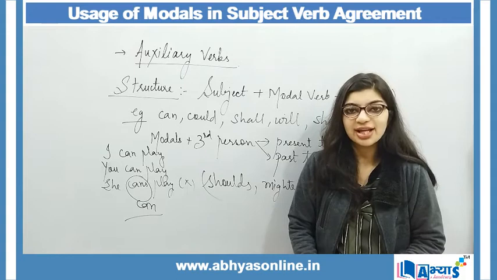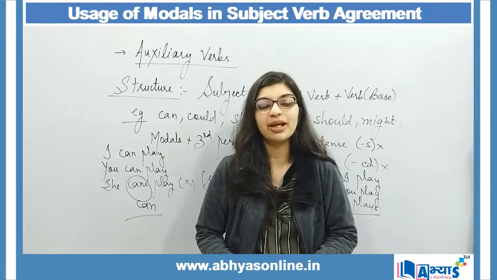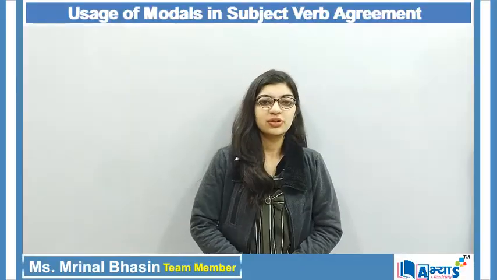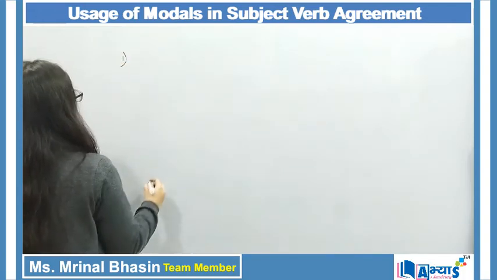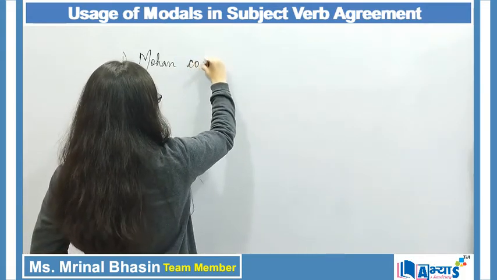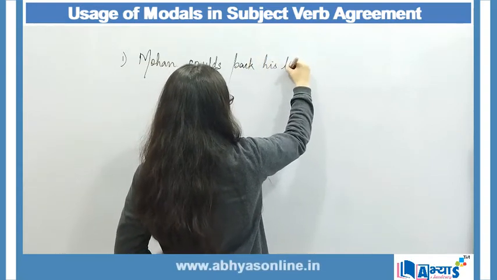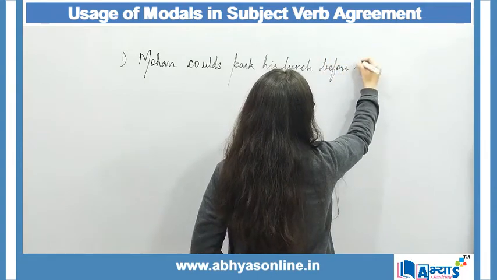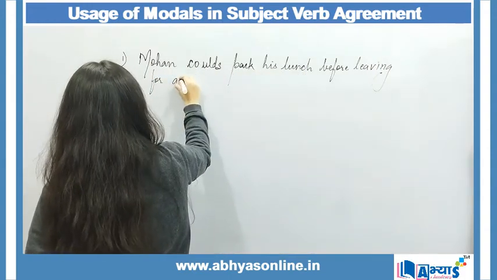This is what I'm trying to explain to you over here. So now we are going to understand the usage of modals in subject verb agreement using more examples and by implementing them in sentences. So now let us understand through some examples. The first example can be: Mohan could pack his lunch before leaving for airport.